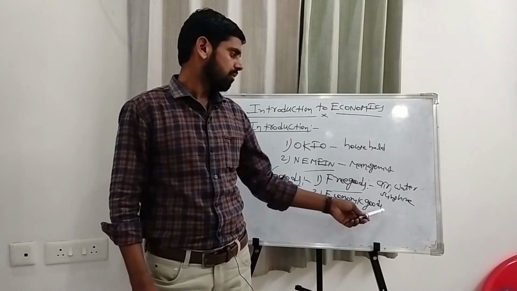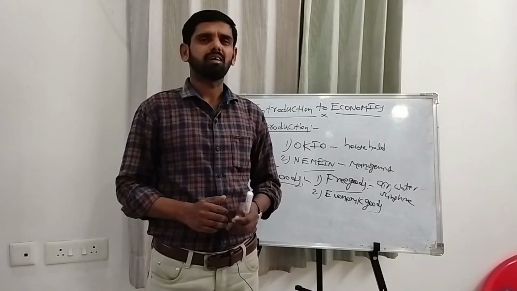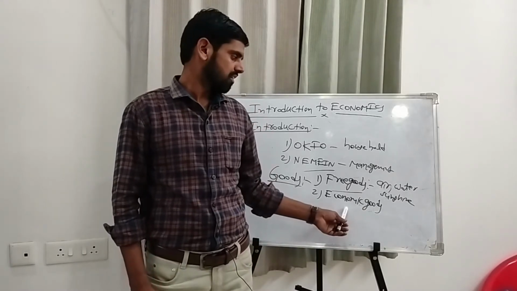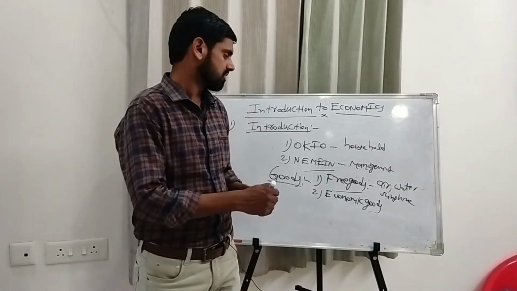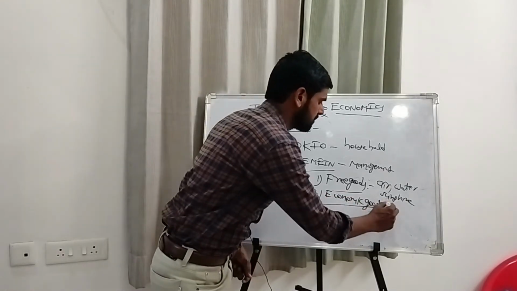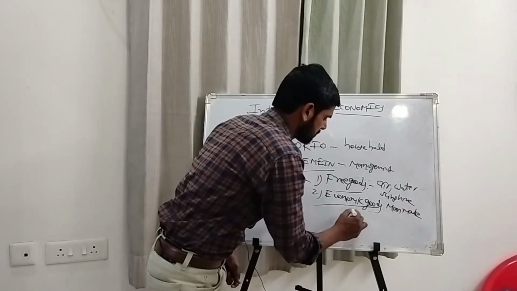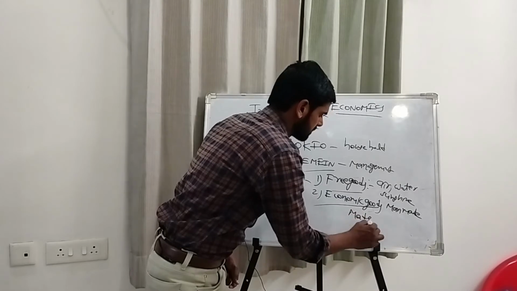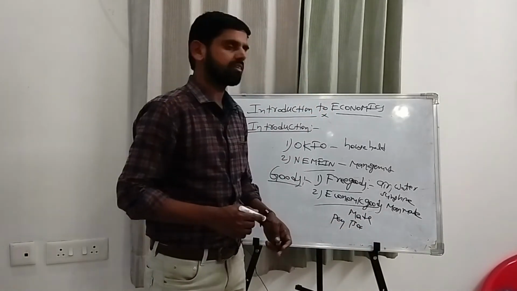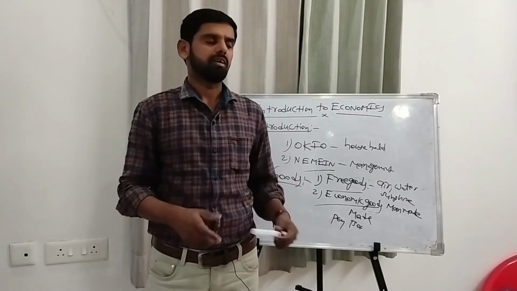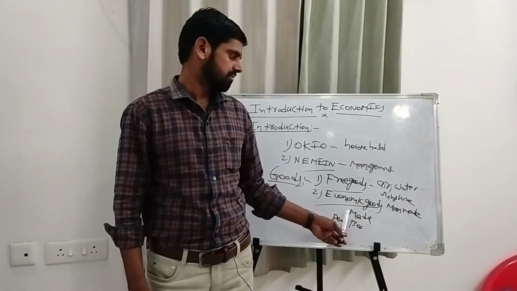Next, economic goods. Goods whose supply is always limited when compared to demand are called economic goods. Economic goods are man-made goods. Best examples for economic goods: pen, book, computer, mobile phone. First one is free goods, second one is economic goods.